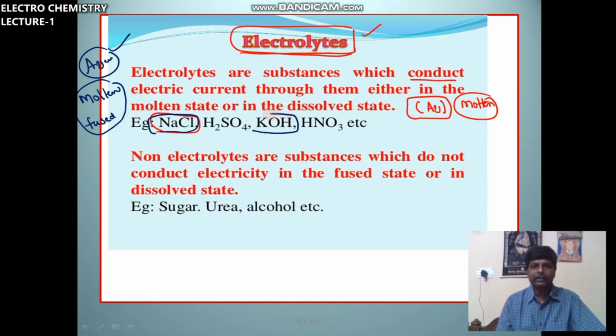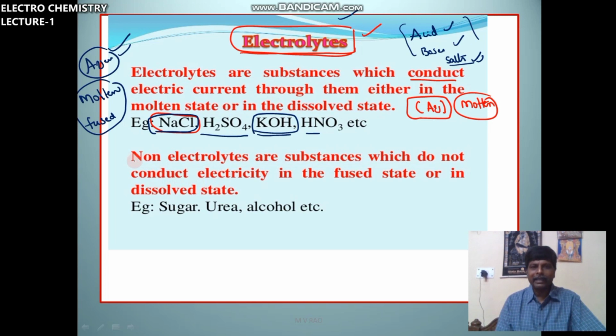KOH, potassium hydroxide, is also the same. Either in fused state, molten state or aqueous state, they are conductors. Salt is an example, acid is an example, base is an example. All acids, all bases and salt solutions are electrolytes or electrolytic conductors.